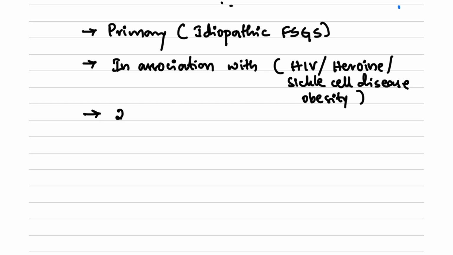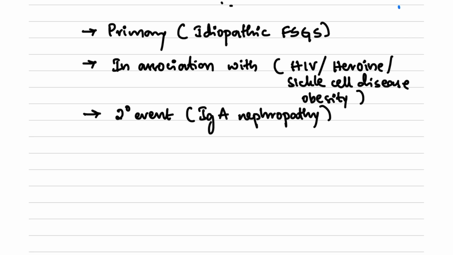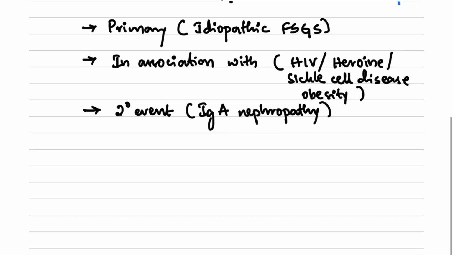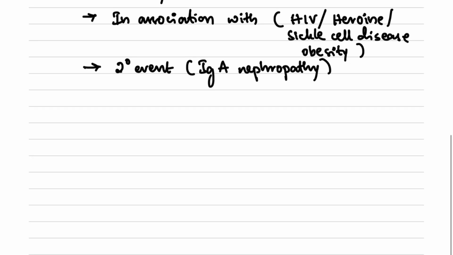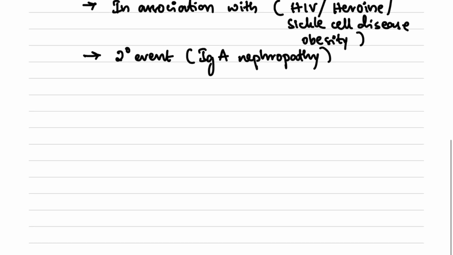It can also occur on the background of a secondary event such as IgA nephropathy. We have a separate lecture on IgA nephropathy. Kindly watch that. As we have said in the other lecture as well, patients suffering from IgA nephropathy will eventually move on to FSGS in their lifetime.